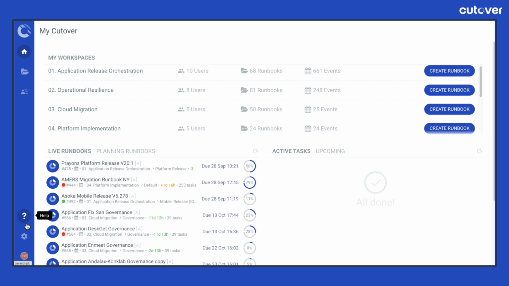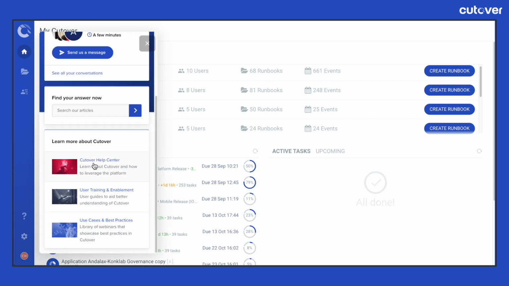If you have any additional questions on the available roles within Cutover, please visit our Help Center resource by clicking on the question mark located in the bottom left-hand side of your page.